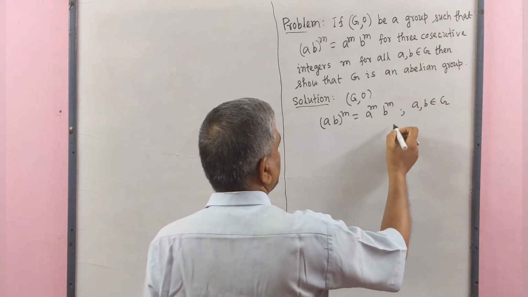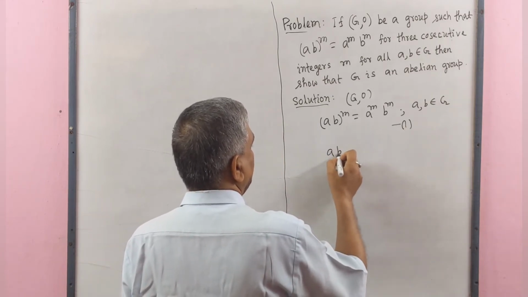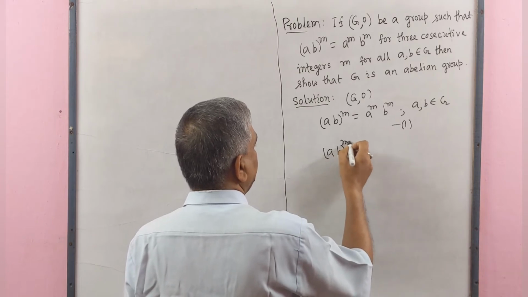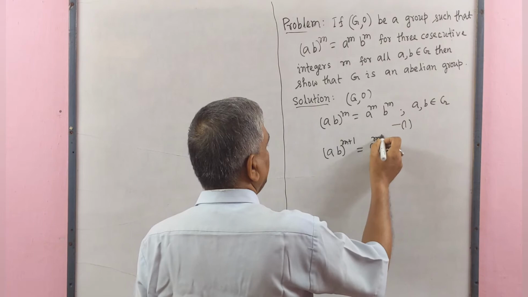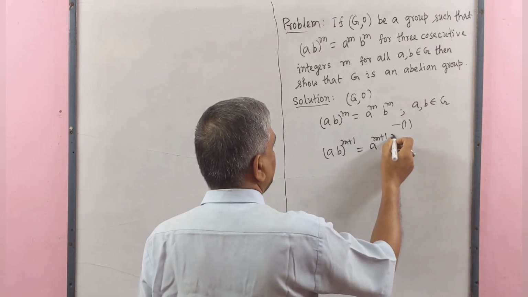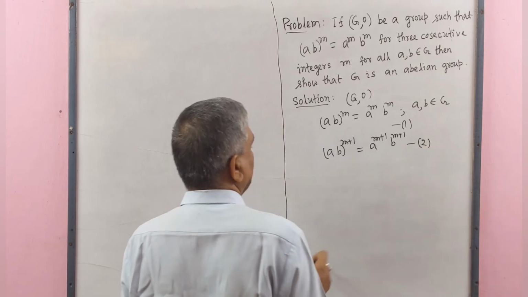That is, this is number 1. Next, (ab) to the power m plus 1 equals a to the power m plus 1 b to the power m plus 1. This is number 2.